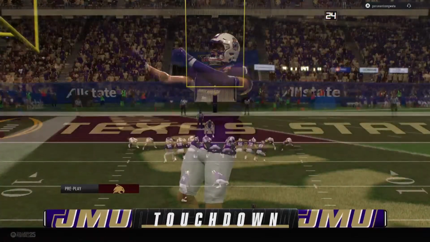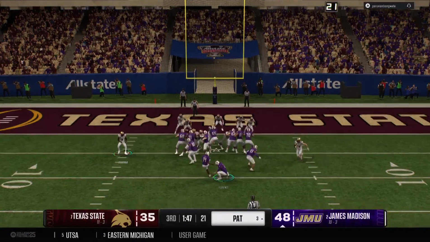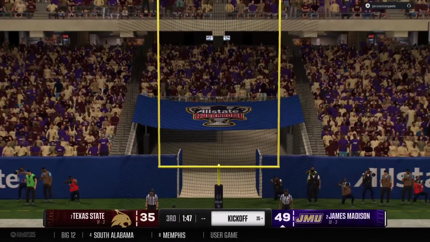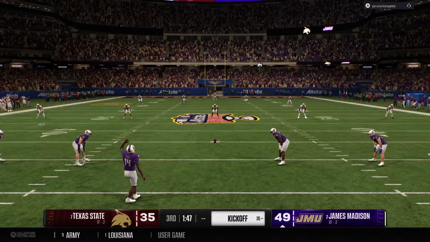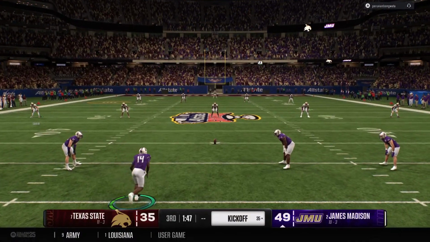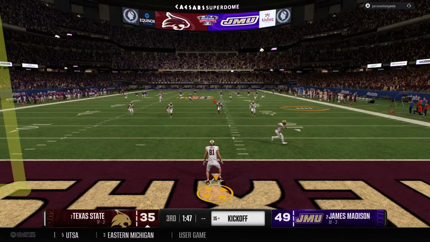This stadium has come alive. How badly does this guy and this unit want to get to the national championship? This is huge and a game-changing moment that I think we may be looking back at as a turning point in the game. Great blocks and great speed there for the touchdown. Texas State with their 35.